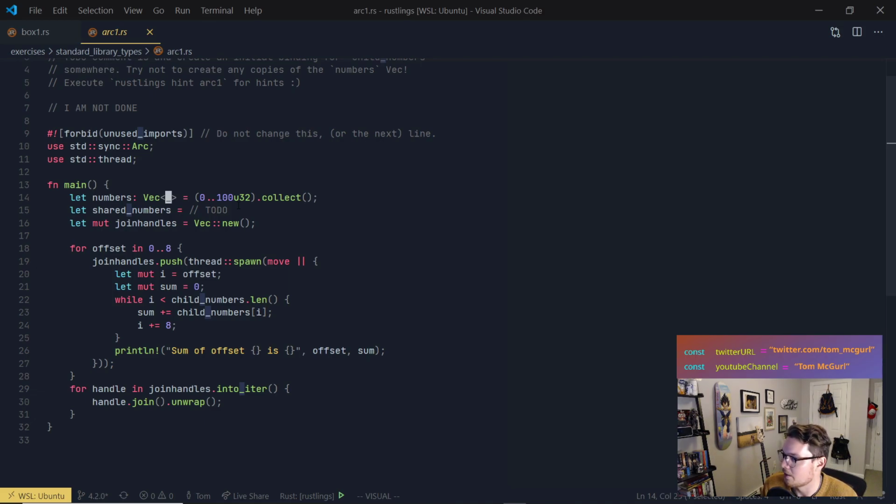Let mut join_handles. So join_handles is a new mutable vector. And then what it's doing is for offset in 0 through 8, join_handles.push(thread. Oh, we're getting crazy. Pushing threads? We don't learn about threads yet. That's all right. Figure it out. It's pushing a thread. So it's spawning a new thread and pushing it onto join_handles. What does the thread do? Move, let mut i equal offset. So i is going to be equal to 0 through 8. Let mut sum equal 0, while i is less than child_numbers,